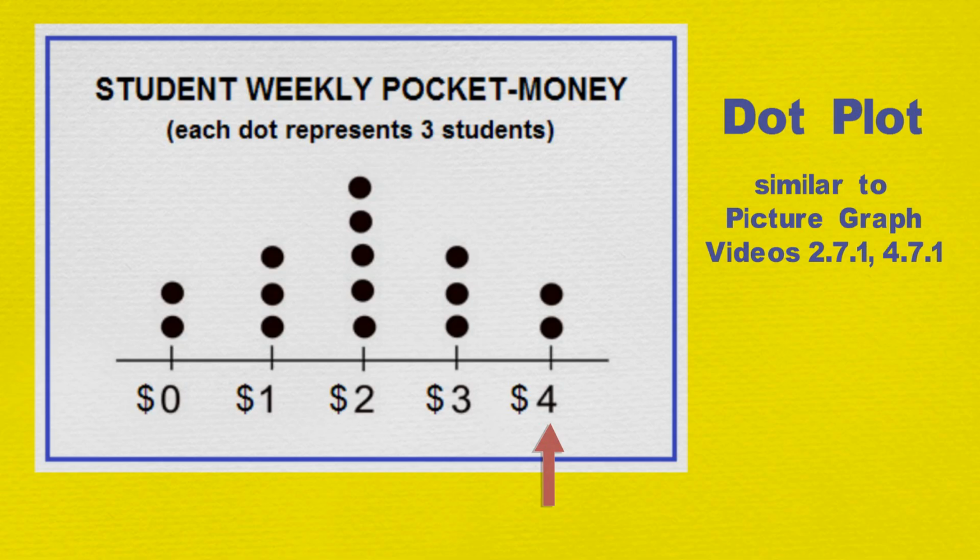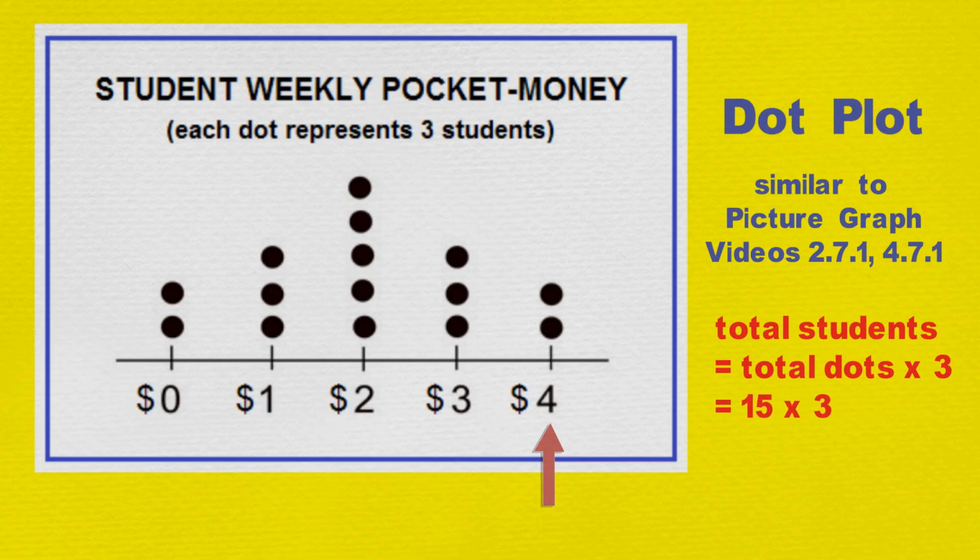Since each dot represents 3 students, adding up all the dots, then multiplying by 3, will tell us how many students were included in the survey. There are 15 dots altogether, so 15 times 3, that is 45 students took part. All the data, represented by the columns of dots, are multiples of 3.